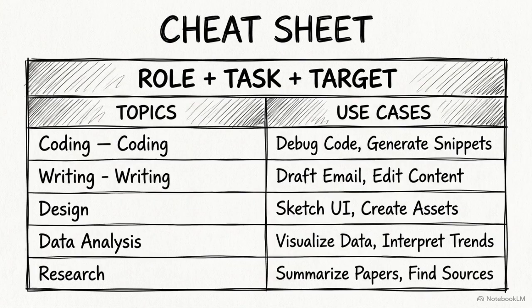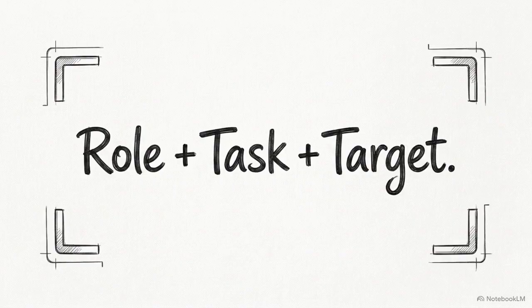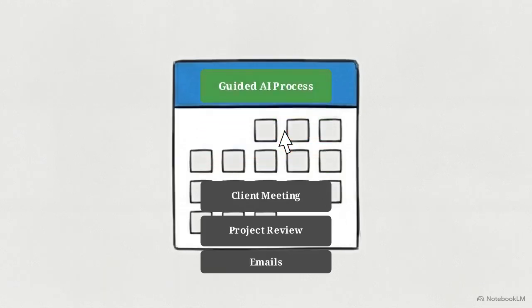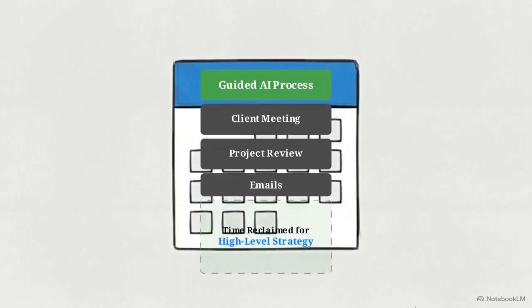This matrix brings the entire system together. It lists the core tasks, the business use cases, and the primary framework we've used today. You may want to screenshot this for use as a reference sheet. Integrating this structural framework into your daily tasks replaces manual drafting with a guided process, reducing the time spent on routine administrative work.